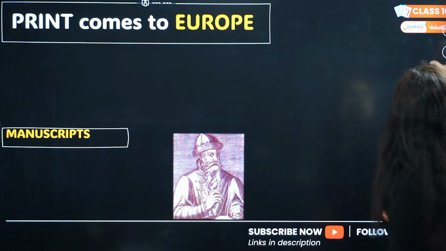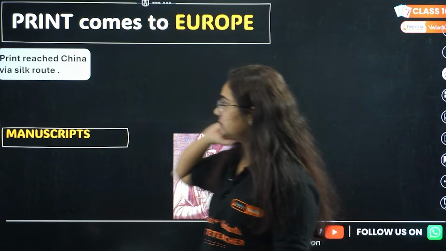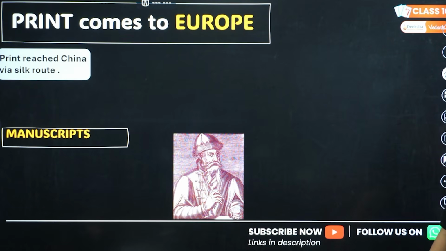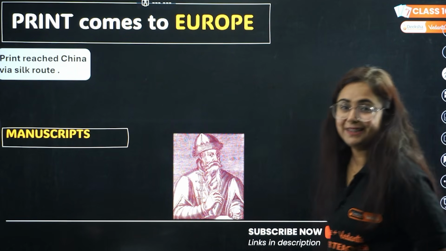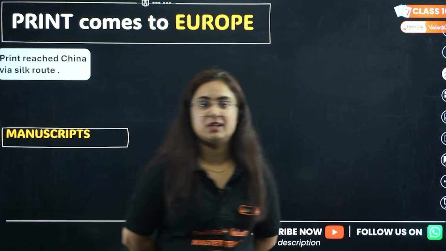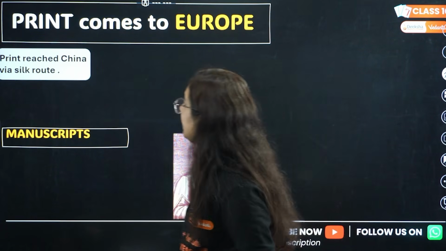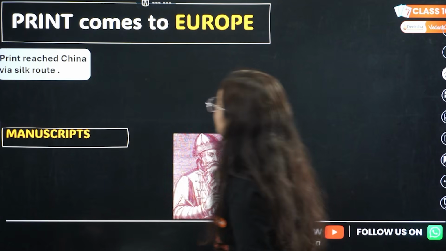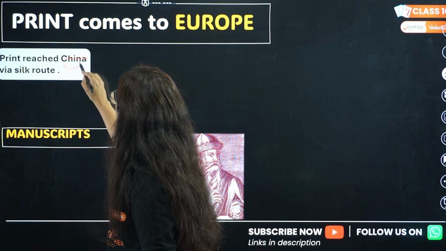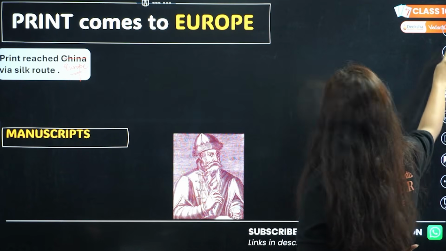Print came to Europe. This is an important question. If I ask you who was the first country to start print technology, we know it was China. So print reached Europe via the Silk Route, because China was the country that started it. Okay, so print reached Europe via the Silk Route.